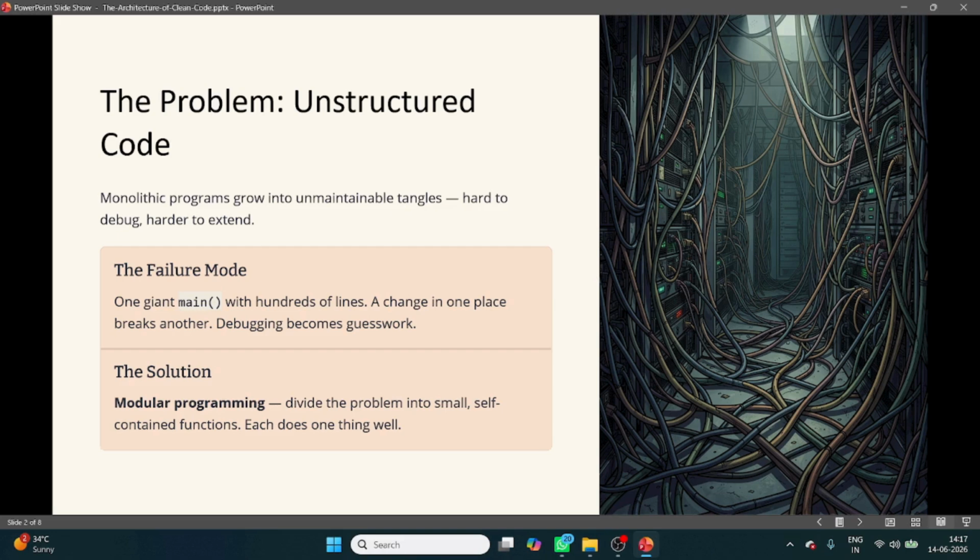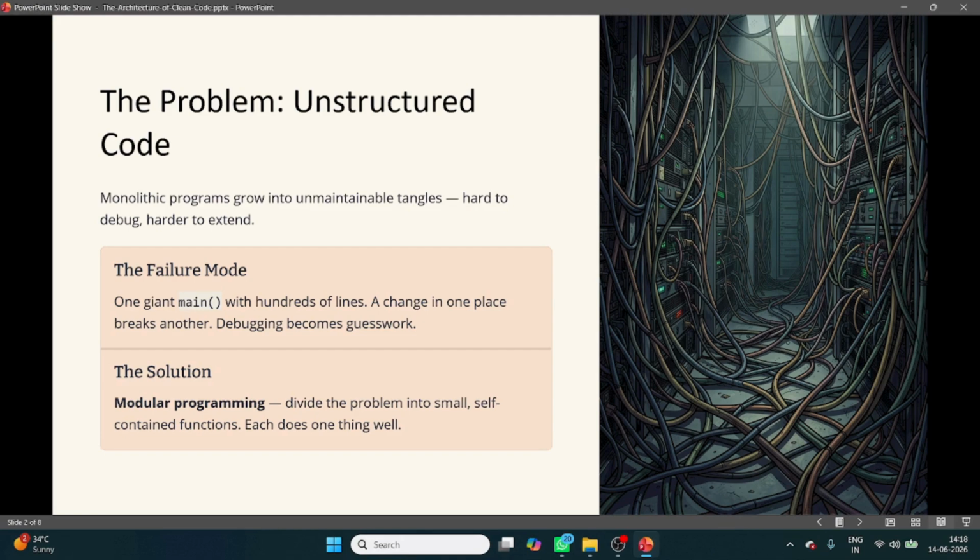For example, a student writes a library management system. Everything is inside the main function. Suppose you have written add book, search book, delete book, and issue book. Rather than creating functions, you have done everything inside the main function. After a few weeks, even the student cannot understand his own code. So, what is the solution?